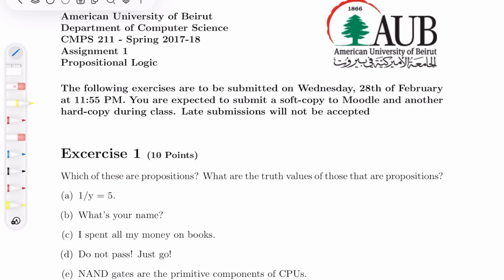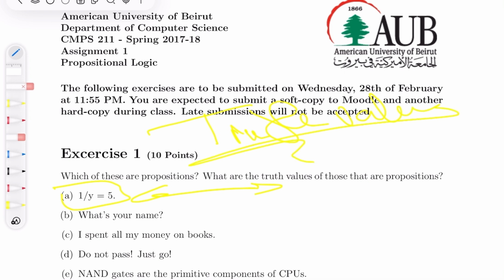Okay, so first let's start with this exercise. Exercise 1. Okay, so 1 over y equals 5. Is this a proposition or not? Actually, in this first one, there's a bit more than meets the eye. Some people might directly say that it's a proposition. Some people might directly say that it's not. Okay, so let's see why. First, what is a proposition? A proposition is something that can hold a truth value. What does this mean? It means that I could assign to it true or false. I could say that, okay, this sentence is true, this sentence is false.